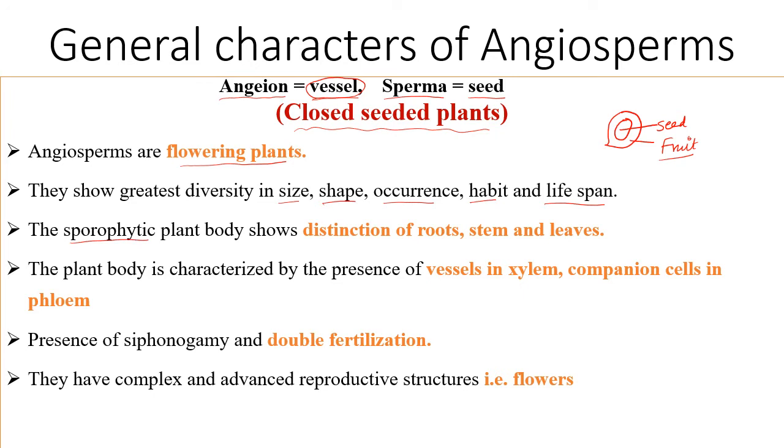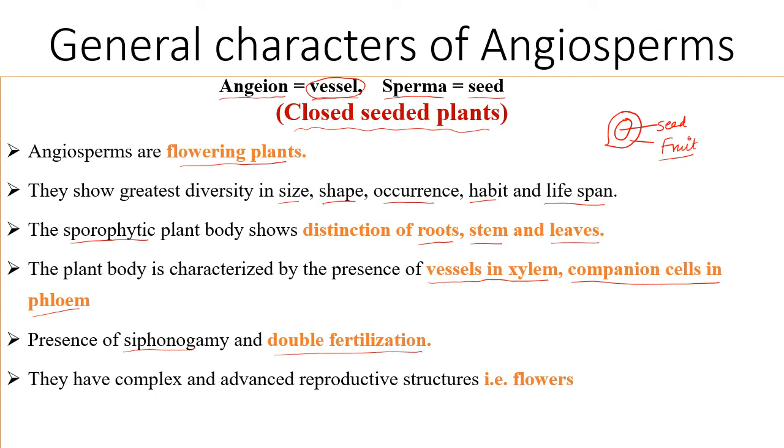Plant body shows distinction of roots, stem, and leaves. The plant body is characterized by the presence of vessels in xylem and companion cells in phloem, presence of siphonogamy, and presence of double fertilization.